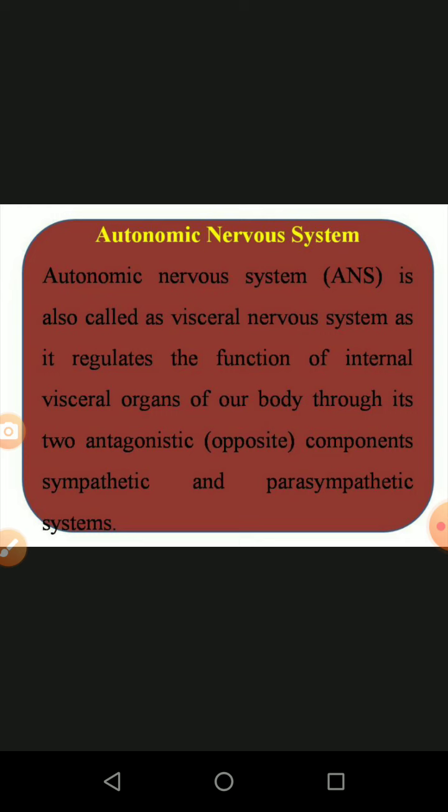For example, when we inhale air, what happens? The oxygen enters, so the lungs carry out some kind of activity. Then on exhaling, the lungs come back to the normal position. That is the opposite reaction behind this autonomic nervous system.